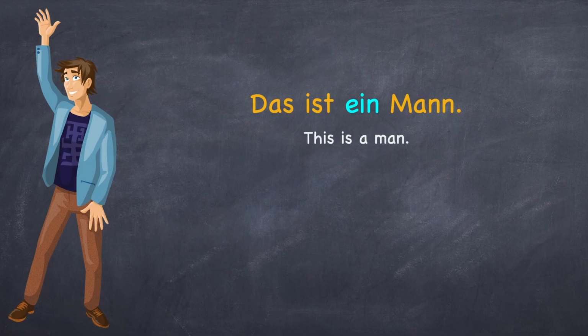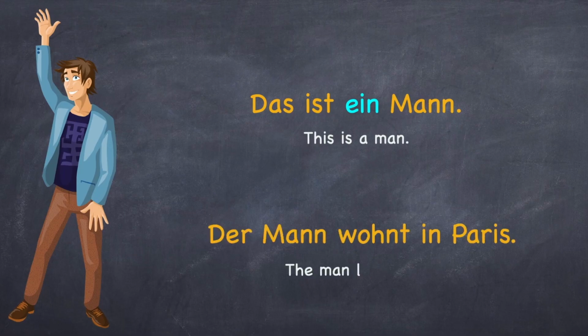Das ist ein Mann. Der Mann wohnt in Paris. The definite article there, just as the name suggests, is talking about a particular person, the man. That's why these articles are definite, whereas in the case of indefinite articles, just as the name suggests, we are not talking about a particular man, but just a man.